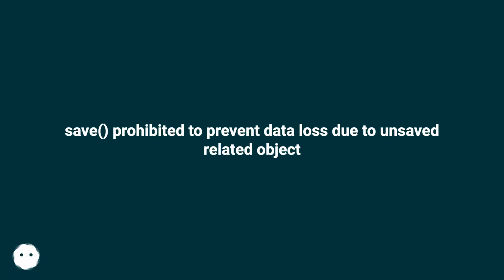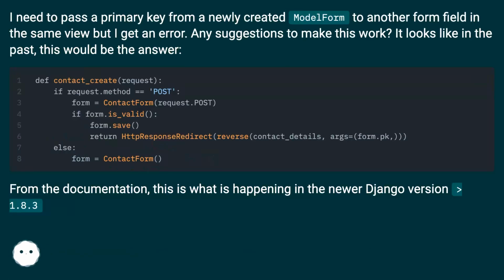Save prohibited to prevent data loss due to unsaved related object. I need to pass a primary key from a newly created model form to another form field in the same view, but I get an error. Any suggestions to make this work?